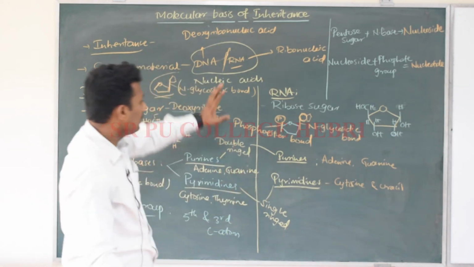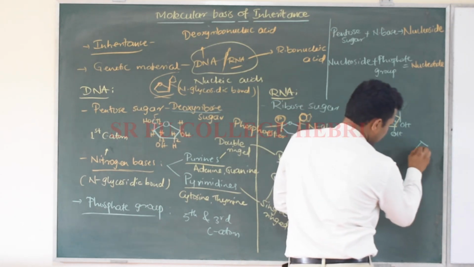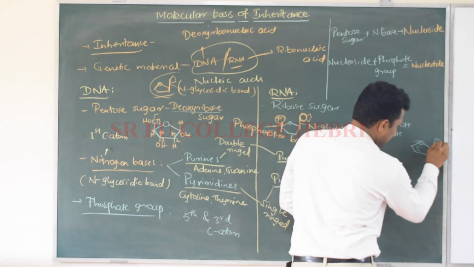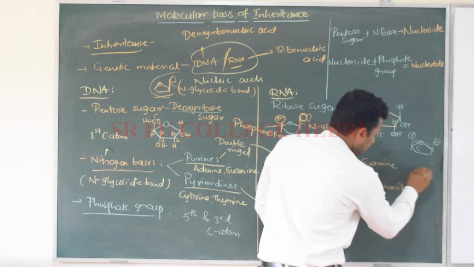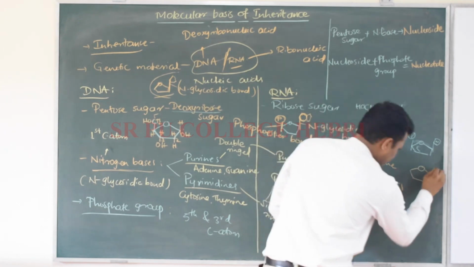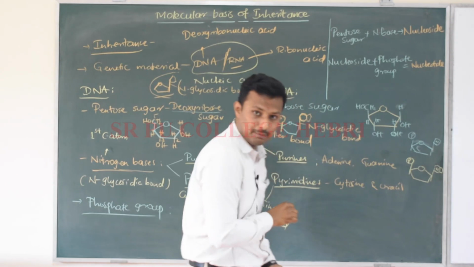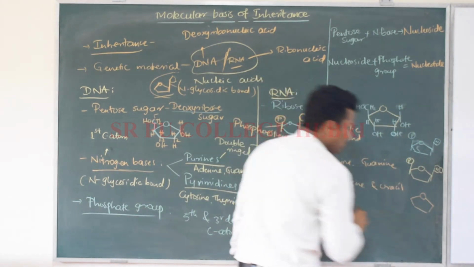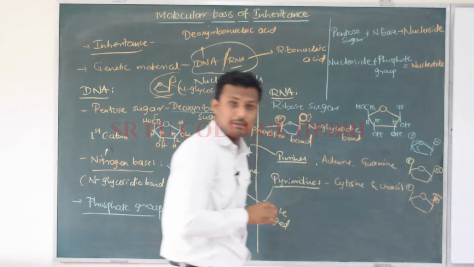Yes, see here, when this is one nucleotide, some nitrogen base is there, right? I'm going to write N there, and there is one phosphate group. There is one more here, and this also has the nitrogen base, right? And this also has the phosphate group at the fifth carbon atom. I'm going to write one more here. See, this is also one phosphate pentose sugar with nitrogen base, right? And the phosphate group at the fifth carbon atom, right?